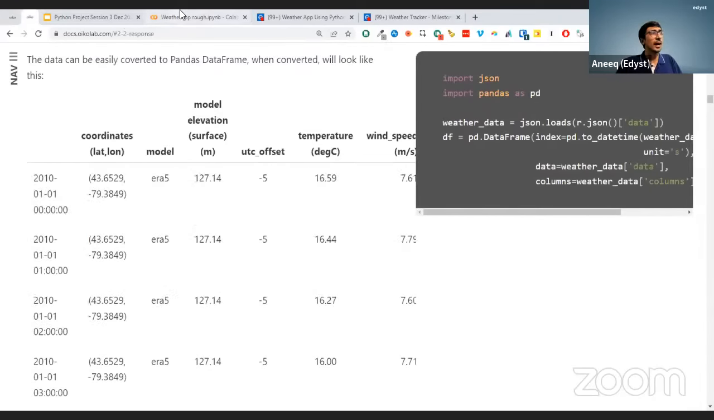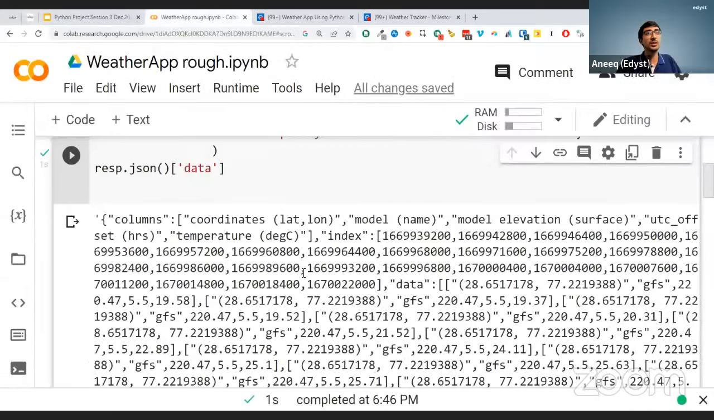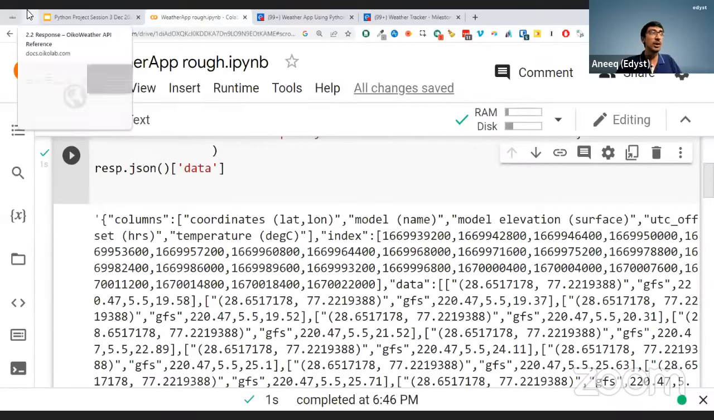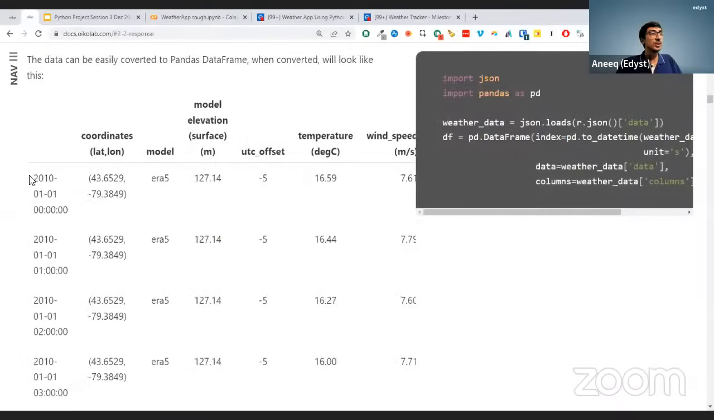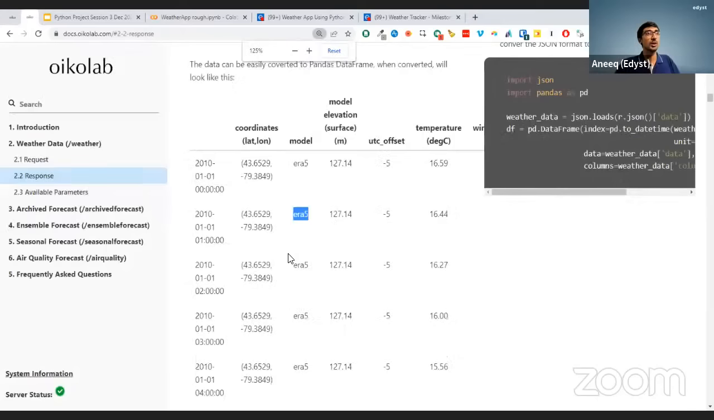Now you'll say, sir, but I did not get anything like that. I got something weird over here. Yeah, I will tell you how to get that. But you're going to get something like this, where you'll get a date. You'll get the coordinates of that place. Okay. You'll get the model, which model was used. Now they have an internal model of storing the temperature. There's an ERA5 model. There's a bunch of different models that they have.